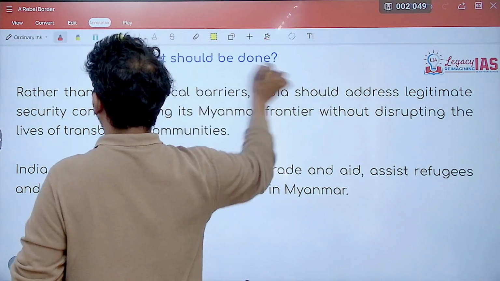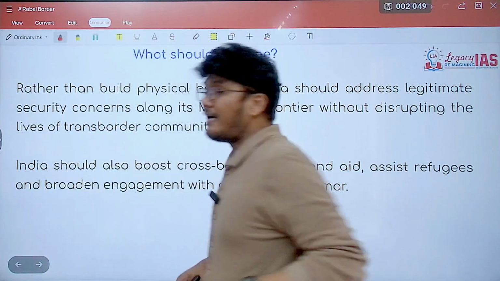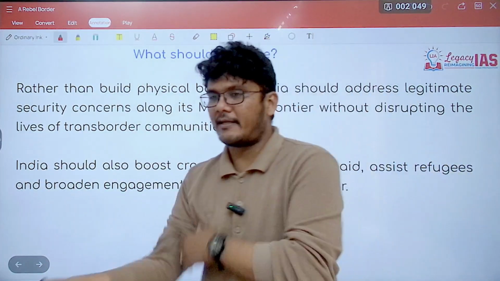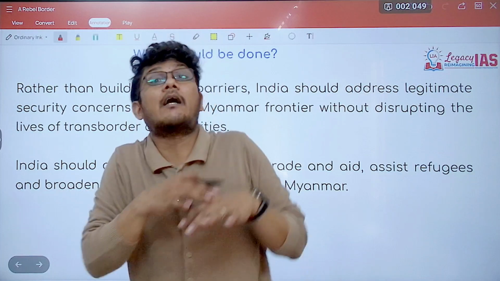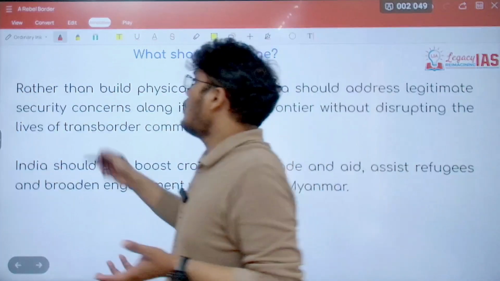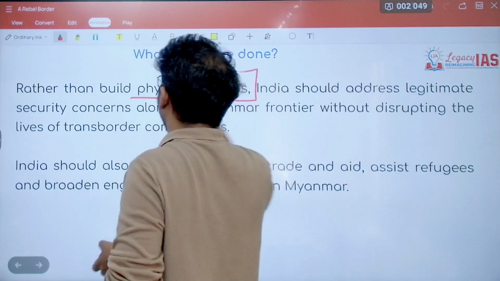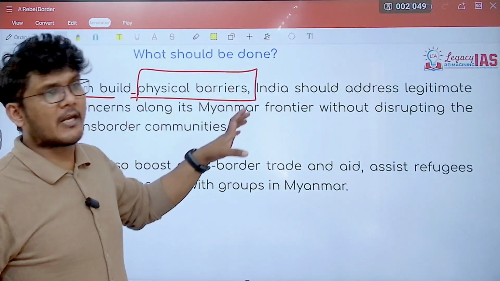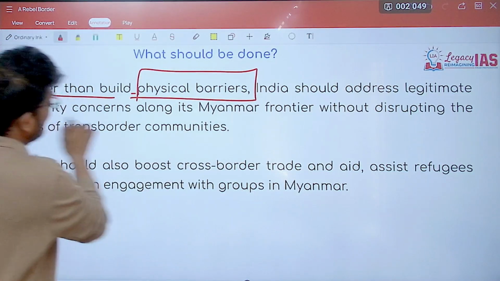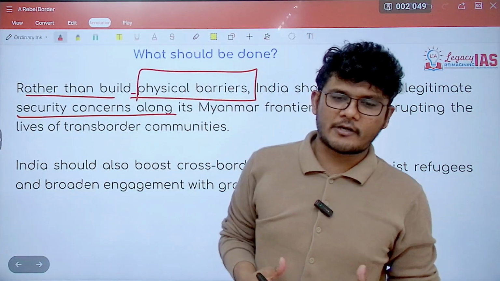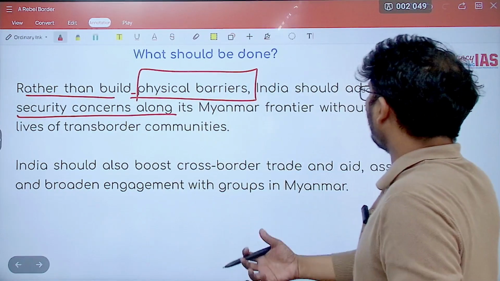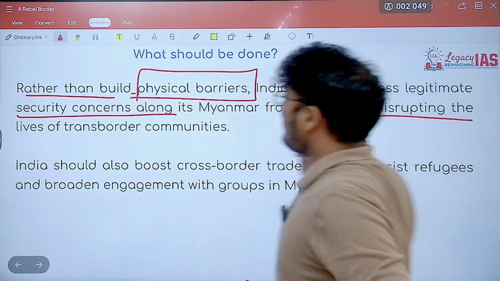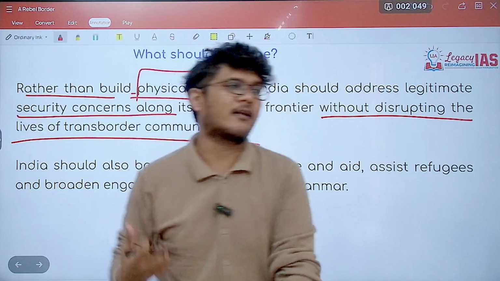Now, what should be done here? Because non-state actors are there, so what can we do? Should we create a barrier, a physical border? Physical barriers are being talked about, but rather than building a physical barrier, what India can do is address the legitimate security concerns. Wherever there are security concerns, of course, you have to address them, but do not disrupt the lives of the trans-border communities.